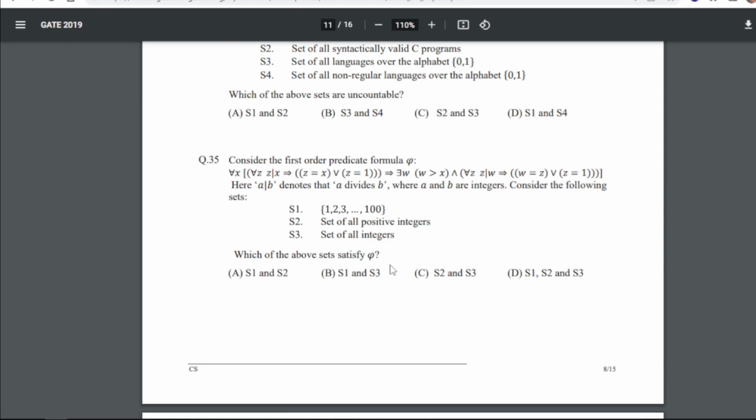So let's continue. The 35th question is: consider the first order predicate formula theta. This is the formula here. A|B denotes that A divides B, where A and B are integers. Consider the following sets. Now it is asking which of the above sets satisfy this theta. So for 35 our answer will be C, that is S2 and S3 will satisfy this formula. So the set of all positive integers and the set of all integers.